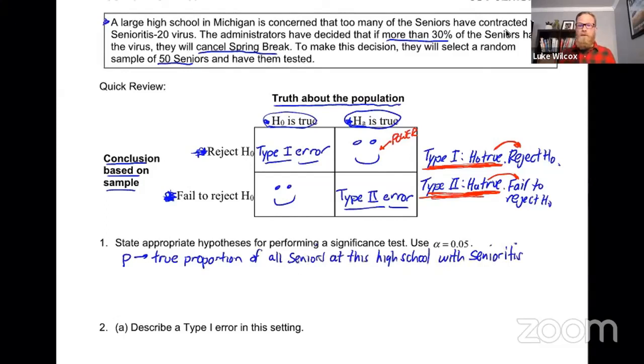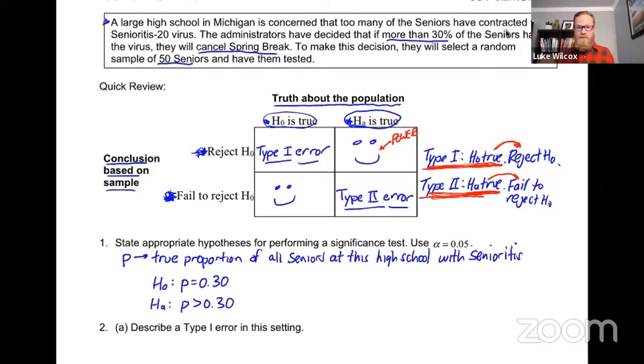Right, that's the parameter that we're trying to estimate for the whole population of all seniors at this school. And the null hypothesis here is going to say that the proportion is 30%. And the administrators are trying to find evidence that the true proportion is greater than 30%, in which case we're in trouble and we need to cancel spring break.